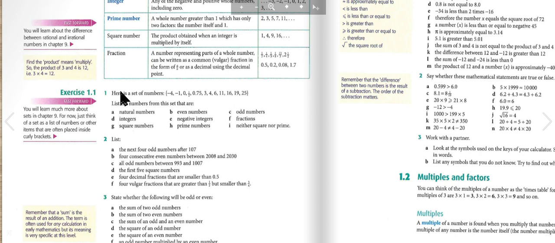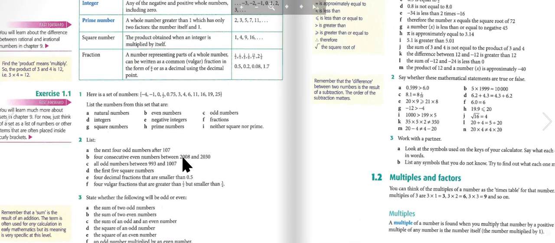The numbers that are neither square nor prime are -4, -1, 0, a half, 0.75, and 6.